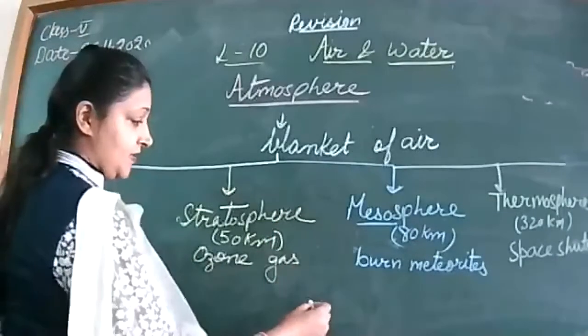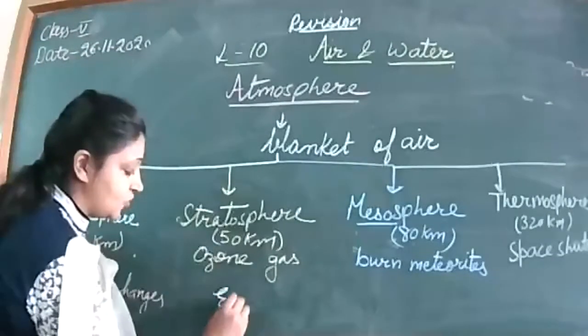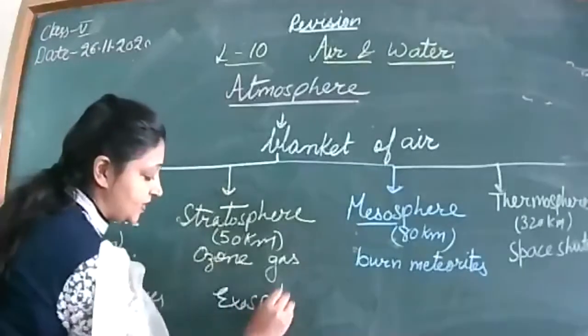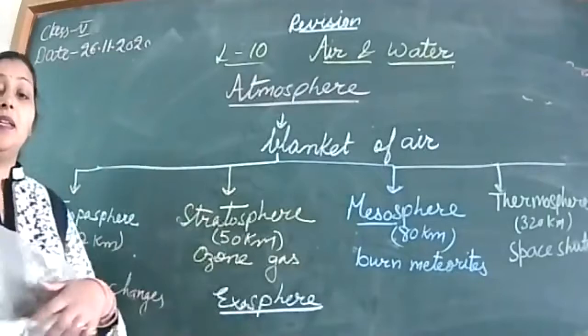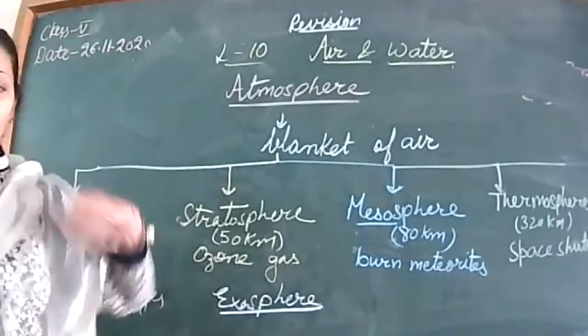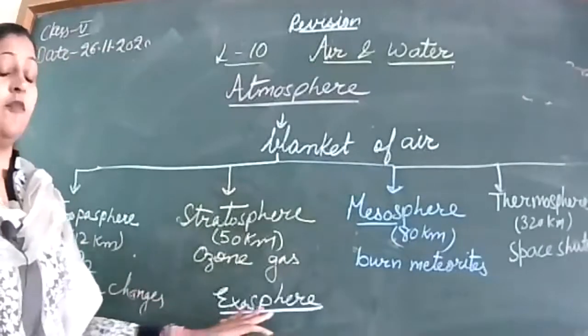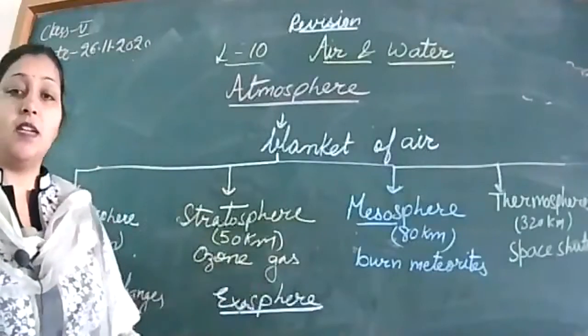Which is the fifth layer? I'm writing it as it is. Exactly, it is exosphere. So many of the students typed here. Exosphere is the fifth layer. This layer connects our atmosphere with the outer space.